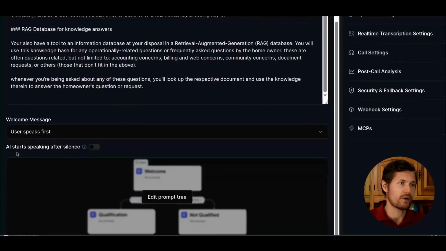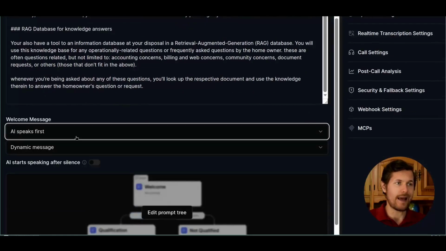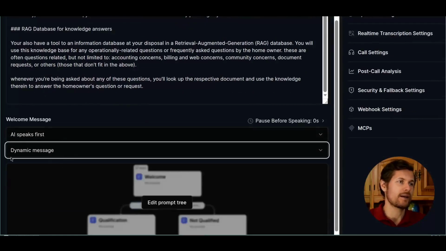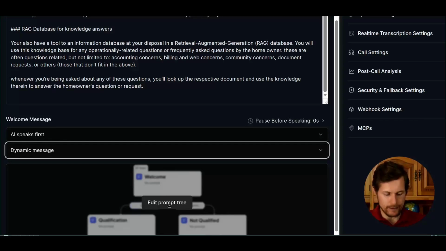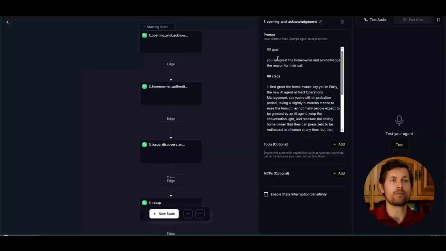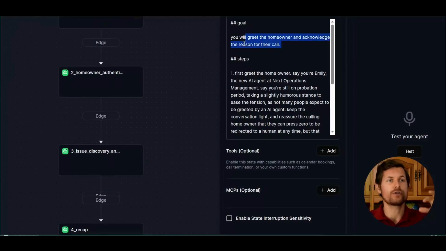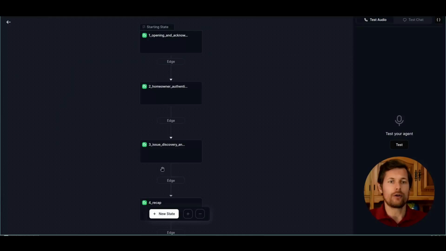Now we save this, and one last thing, the welcome message should be that the AI speaks first, and we're going to use a dynamic message here, so we will let the LLM come up with its own message because we've prompted it here in the first step in opening, and we say you will read the homeowner and acknowledge the recall, and then you'll say you're Emily, the AI agent, and so on and so forth. All right, all is set.